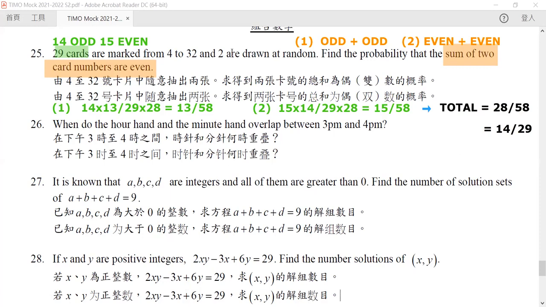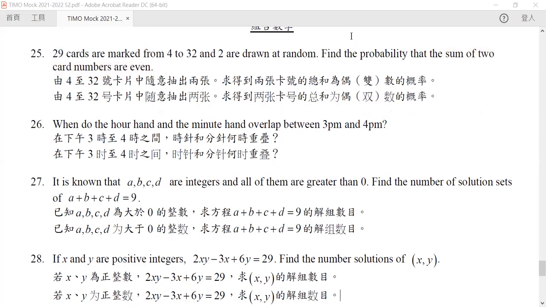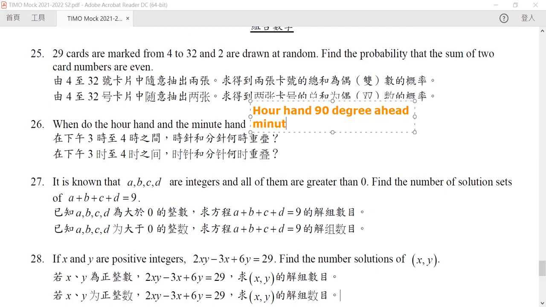Okay. Now, again, how can you calculate when the hour hand and minute hand overlap between 3 p.m. and 4 p.m.? Now, for our question 26, at the very beginning, at exactly 3 p.m., our hourly hand is leading 90 degrees ahead of our minute hand.